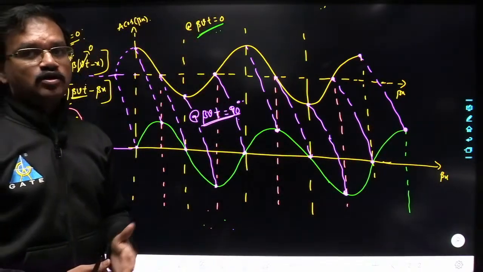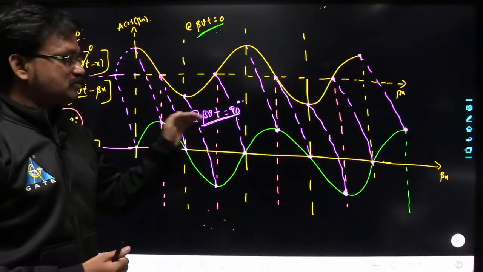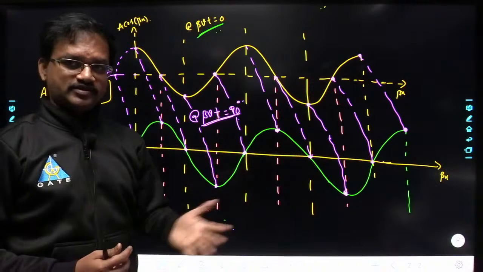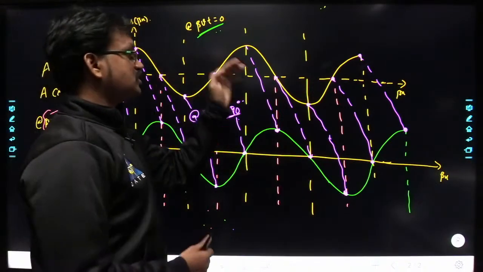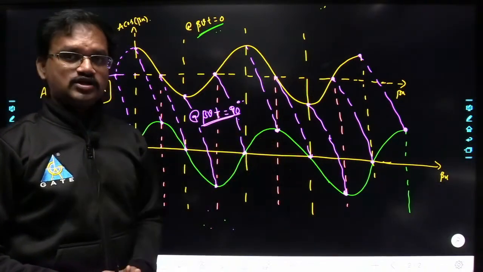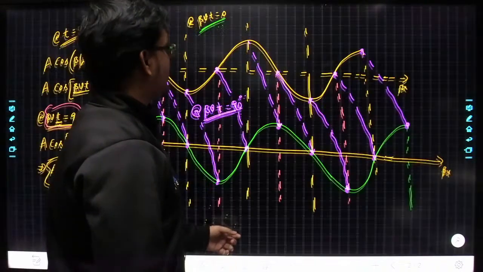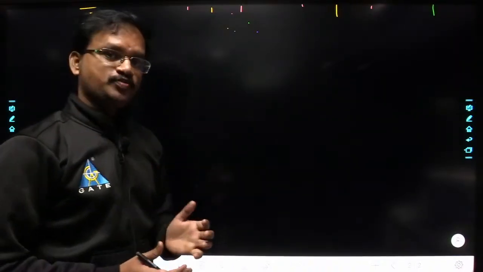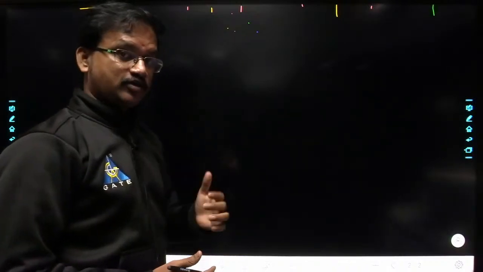with respect to space. You can observe the spatial variations of the wave with respect to x, or with respect to space. So by freezing the time, you can observe the spatial variations of the wave. Now similarly, if you freeze space, if you fix some location, then you can observe how the phase of the wave is changing with respect to time.